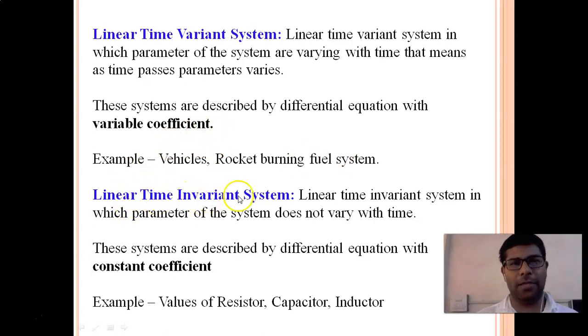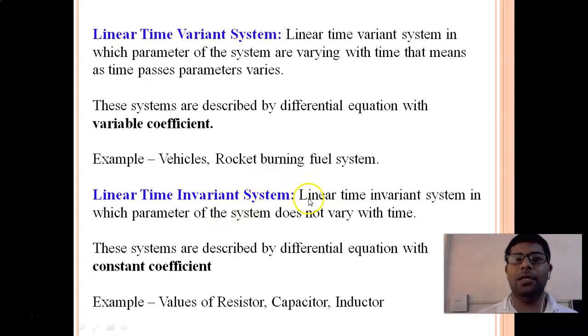The time invariant system is opposite to the time variant system. It means that if the parameter is not changing over time, then that system is your time invariant system, right?